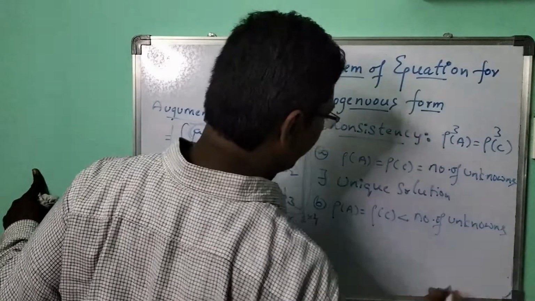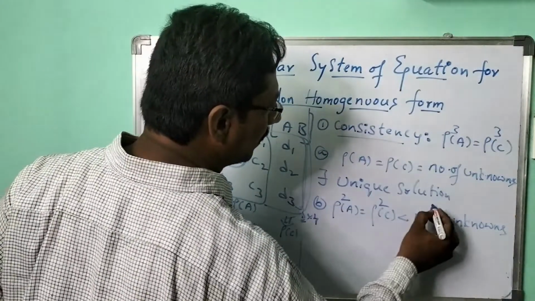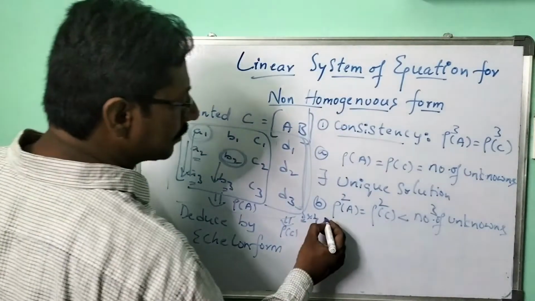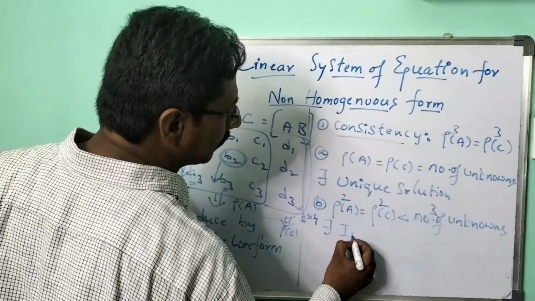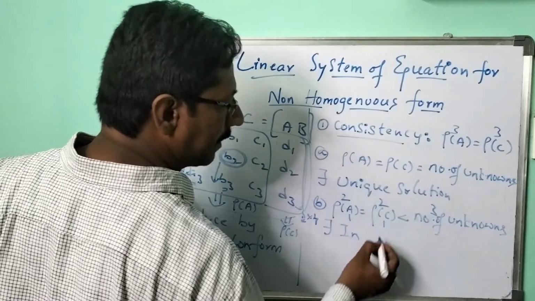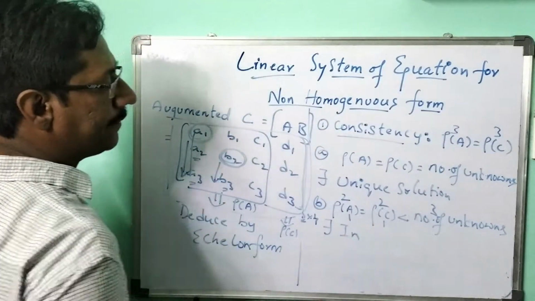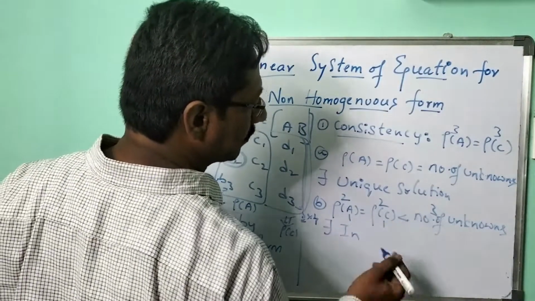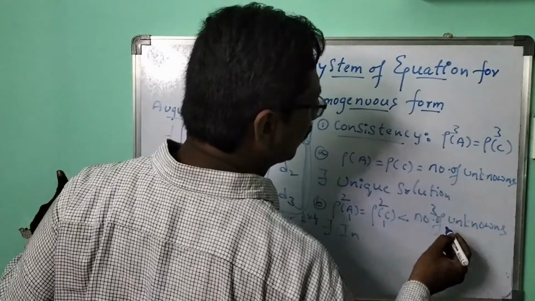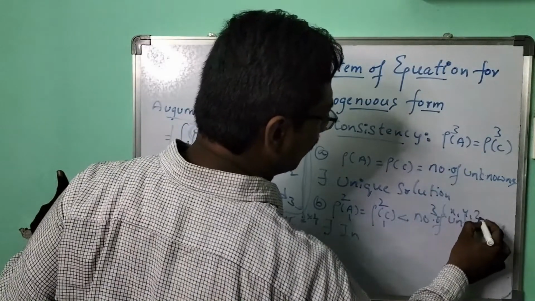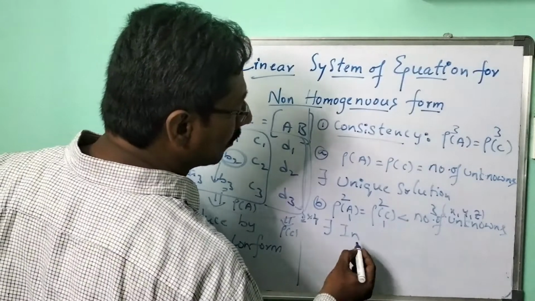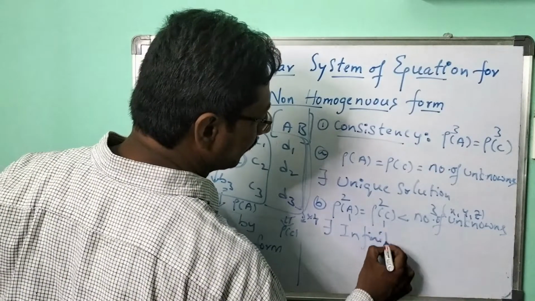Then we can say, for example here 2, here 2, here 3, then there exist how many solutions? An infinite number of solutions. These two should be the same, compared to the number of unknowns. What is the number of unknowns here? x, y, z. Then there exist an infinite number of solutions.